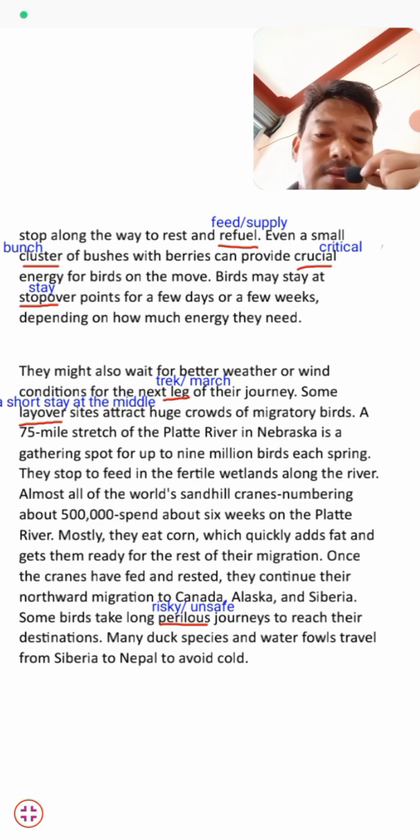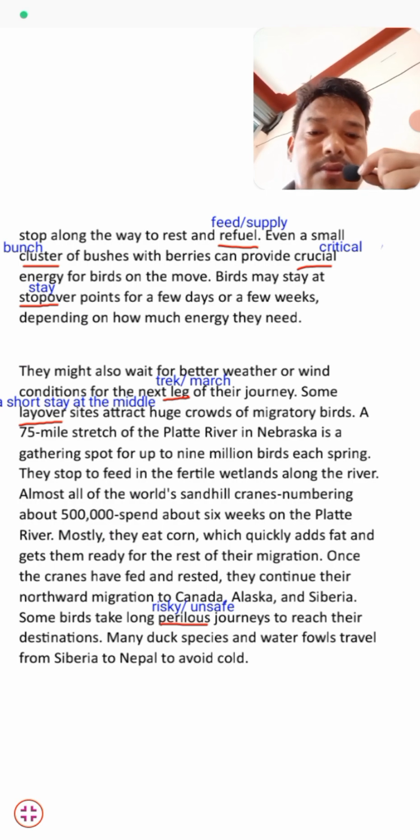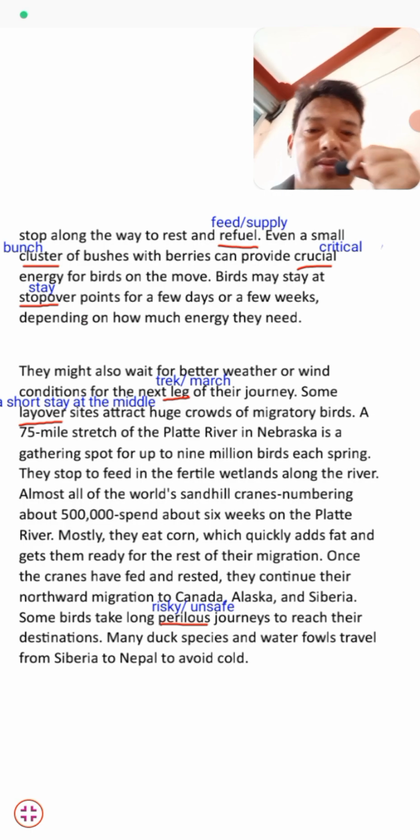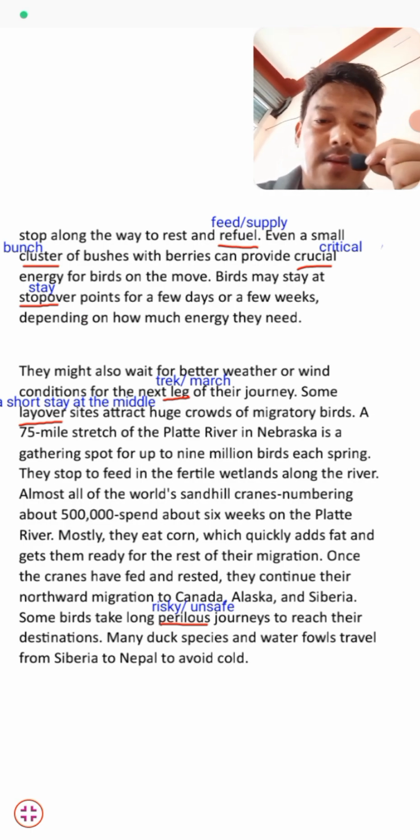Many duck species and waterfowl travel from Siberia to Nepal to avoid the cold.